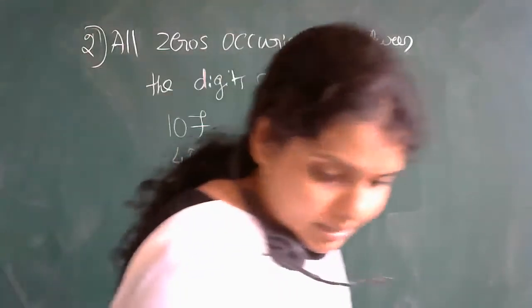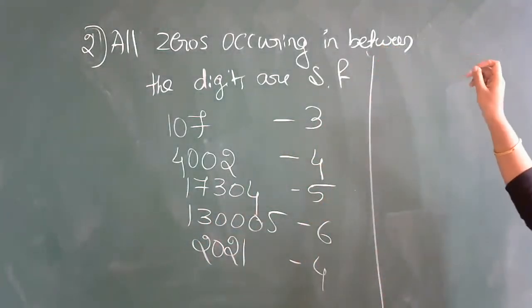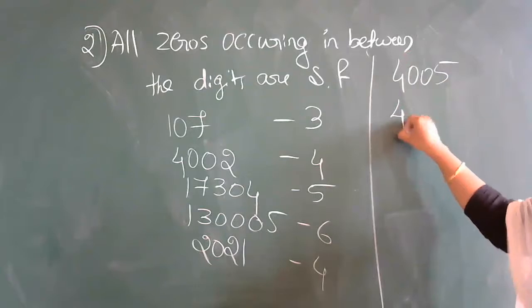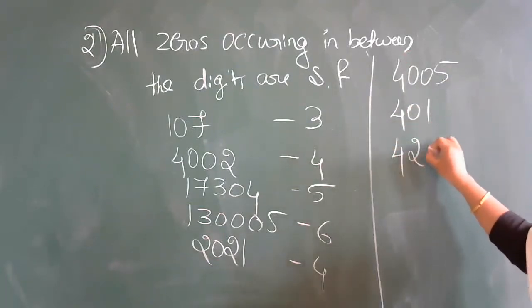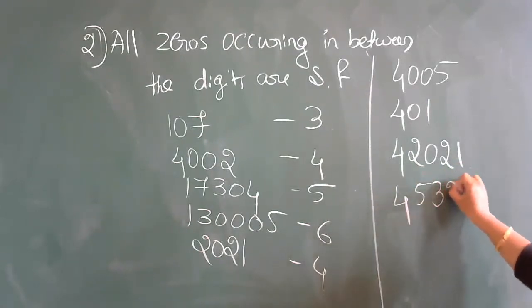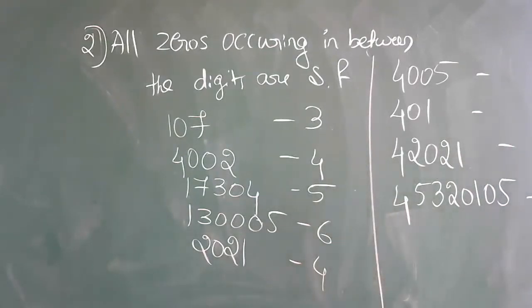Shall I write a few more examples here? Let us see a few more examples. So I'll take numbers like this. So now, all four answers. Who will write all together? Let's see, 1, 2, 3, 4 examples are there. I won't answer everything. Everyone together, write all the answers together.